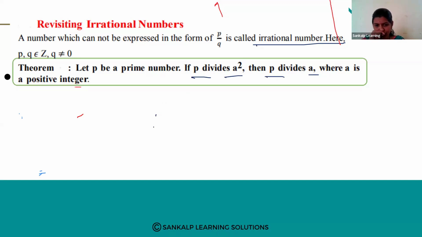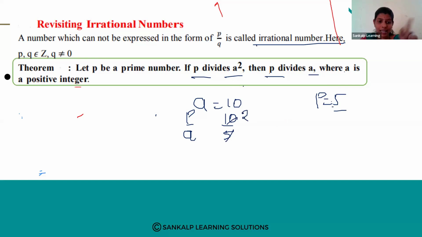For example, consider A is equal to 10 and P is equal to 5. If P divides A, then P divides A square. See, if P is a prime number, 5 is a prime number, right? P divides A: 5 divides 10, 5 2s are 10.